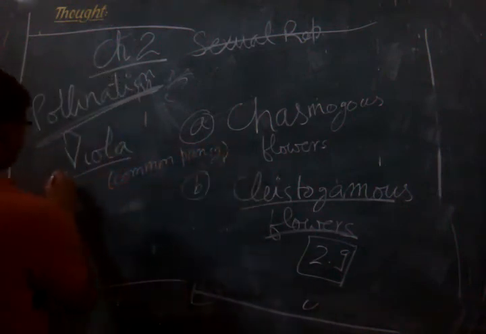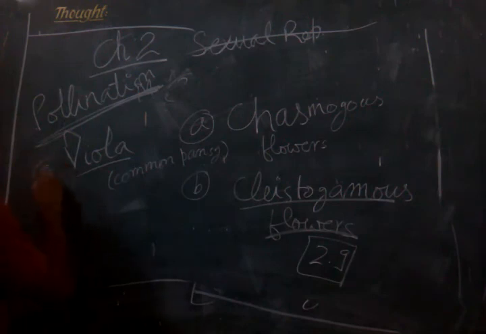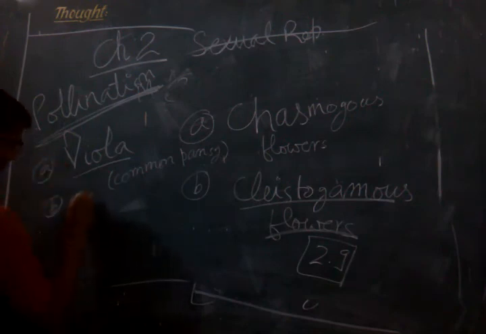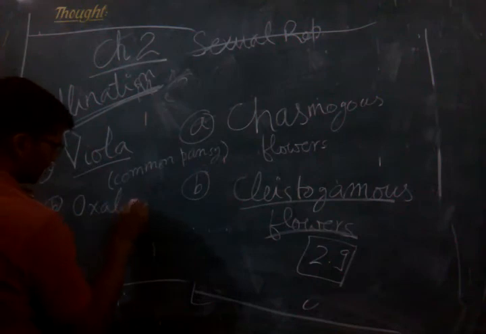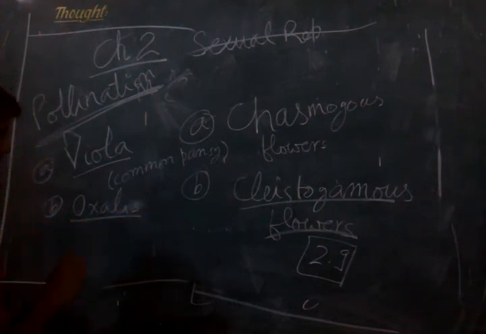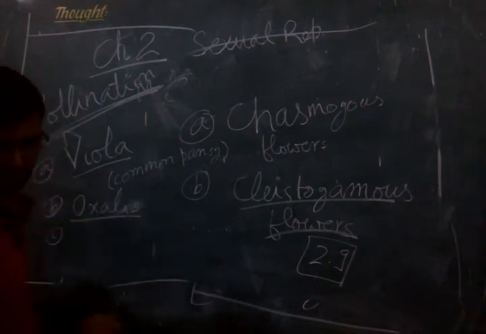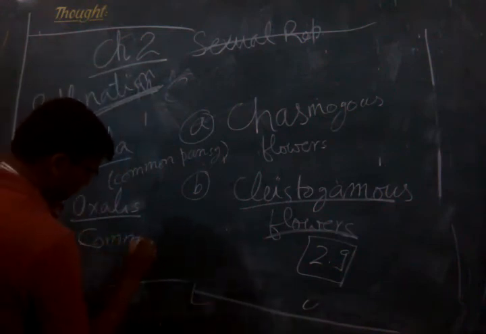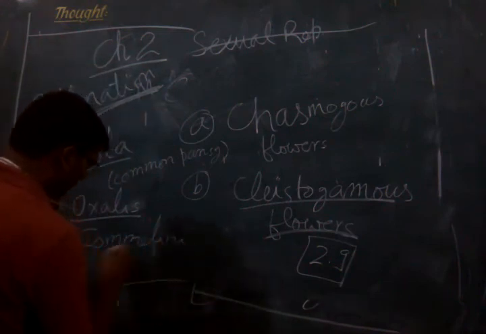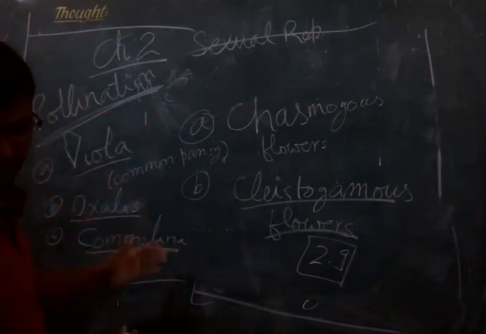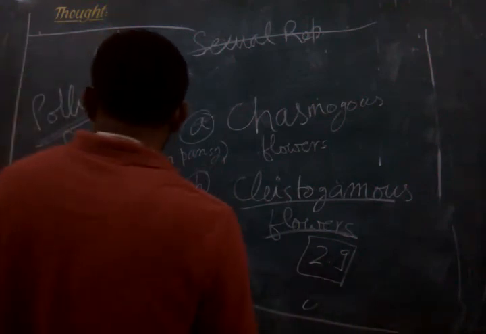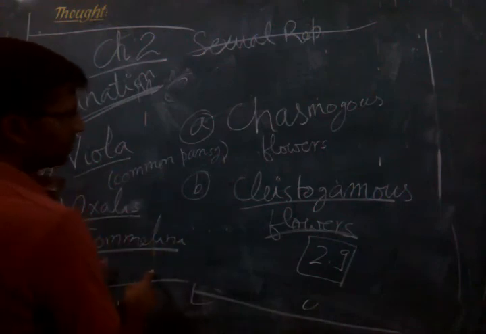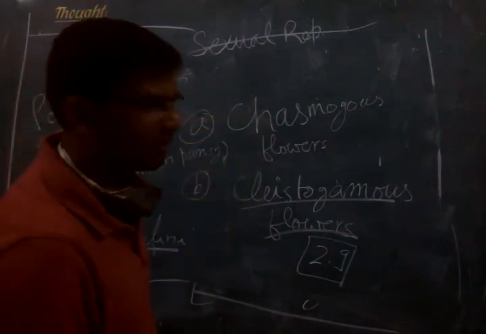Then Oxalis, a kind of grass, okay? Oxalis. Then the third example is Commelina. These three examples show two kinds of flowers.